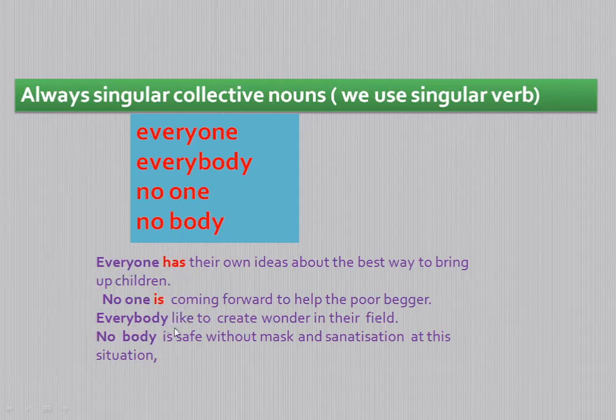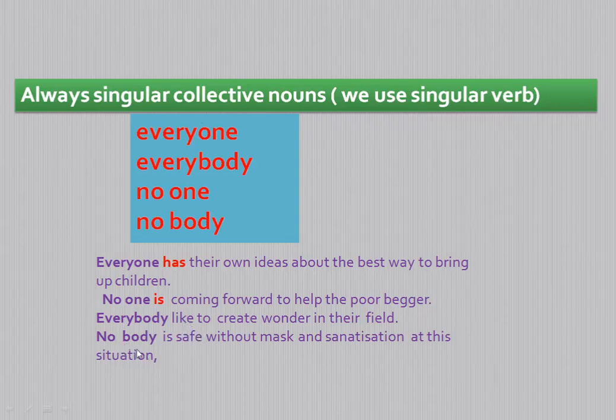Similarly, everybody likes to create wonder in their field. Here, everybody is acting as a singular countable noun, a singular countable subject. So the singular countable subject needs a singular verb. So here, with everybody, we should write likes. We should write likes. Okay.